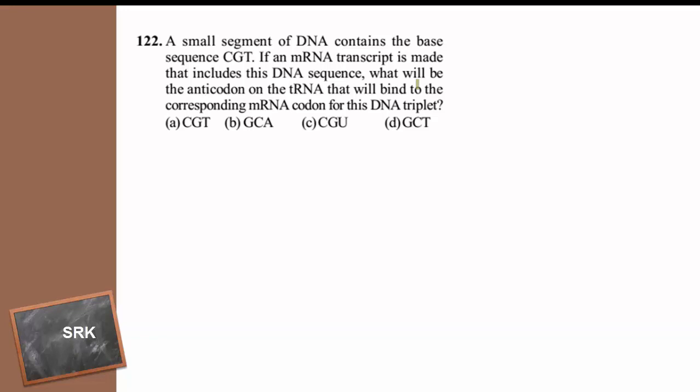This is the nitrogen base sequence in the DNA. If an mRNA transcript is made that includes this DNA sequence, what will be the anticodon on tRNA that will bind to the corresponding mRNA codon for this triplet? So the DNA nitrogen base sequence given is CGT. If mRNA is made opposite to this, what should come there? Where there is C, G should come; where there is G, C should come; where there is T, A should come. That is